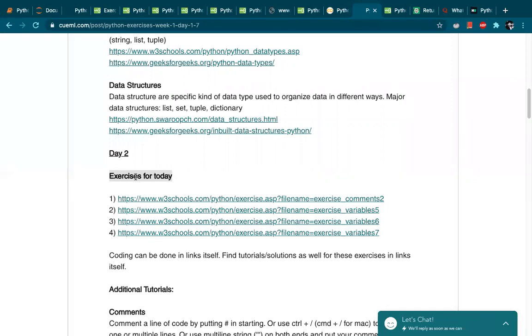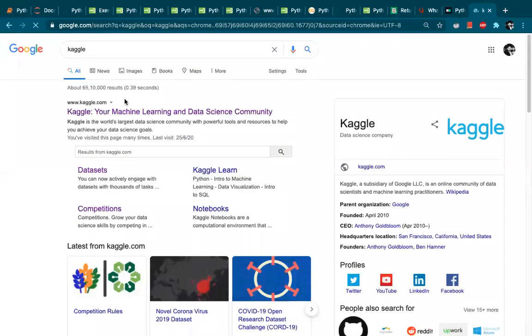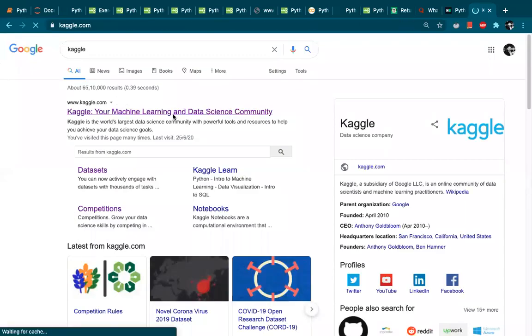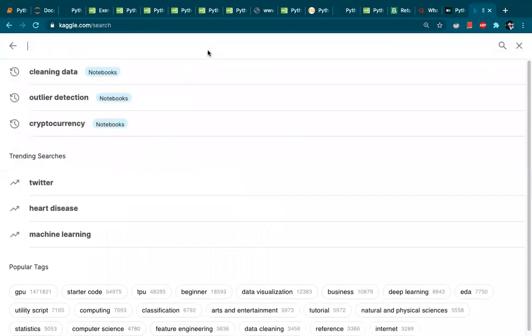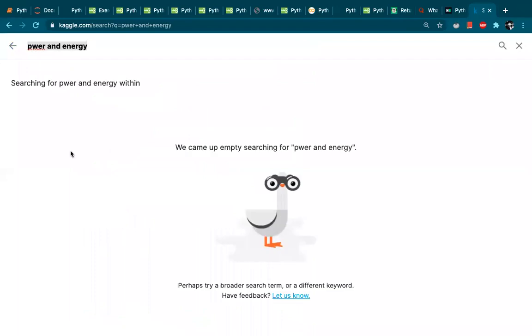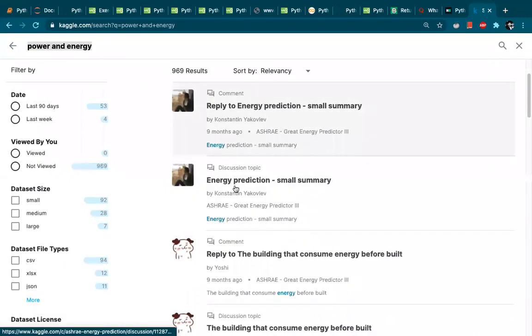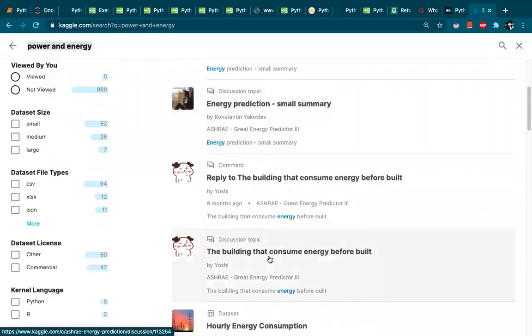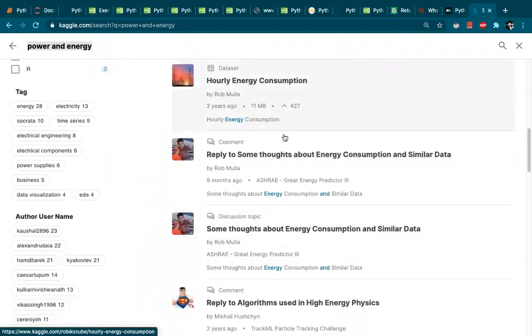See, the best method I will say is Kaggle for data science and machine learning. Kaggle is the best platform, and here you can go on and find whatever particular problem there is. Here you can find energy prediction and consumption of energy, these kinds of analyses and already done notebooks.